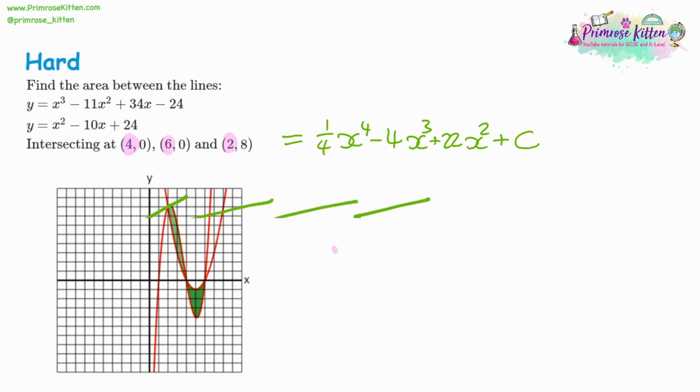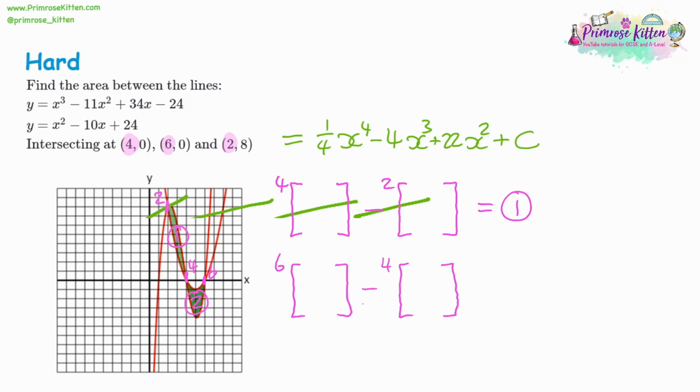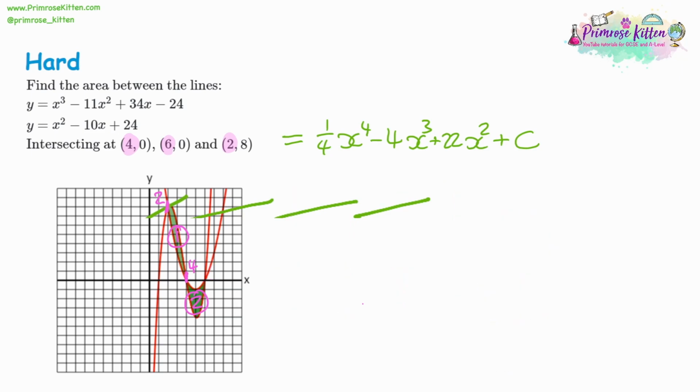So look at your curve. Label your first and second areas. The first one is in between 2 and 4. So substituting the largest one of those two, which is the 4. Now again, you can do the substitution. Take away the substitution for 2, and that's the area for 1. We want the area for 2. That's in between 4 and 6. The largest one is 6. Substitute that first. You should already know the answer for 4. Take that away second, and that'll give you the area for 2. Add those two areas together, and for this question, you should get exactly 8.